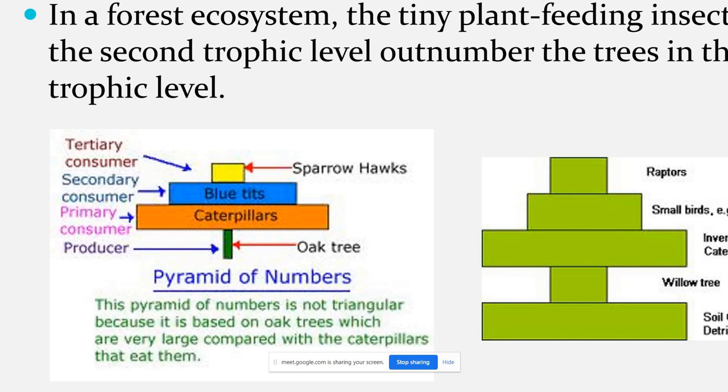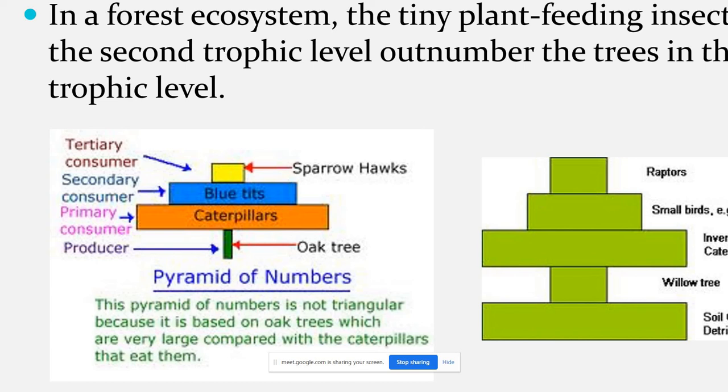In the figure you can see the small number of trees, and caterpillars and insects are more in number. Then blue tits and sparrowhawk are fewer in number compared to the insects. But if we consider herbaceous plants like short shrubby plants, then the producers are more in number. In comparison to trees, caterpillars are more.